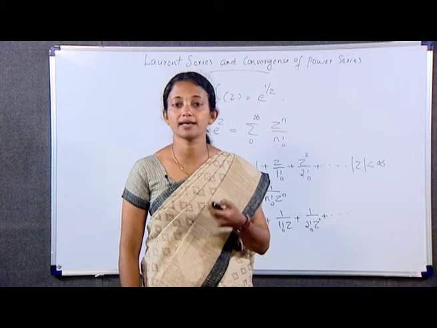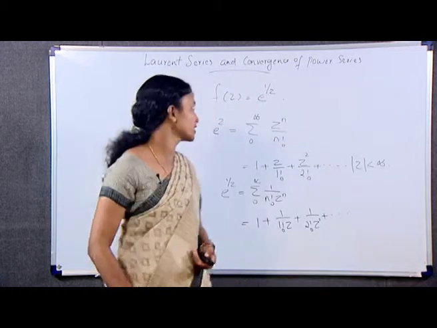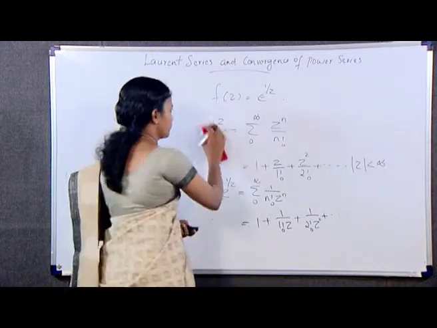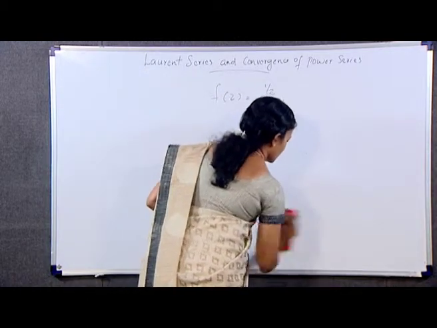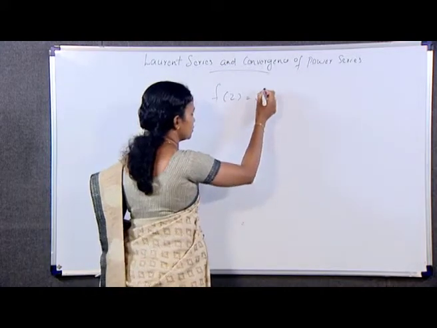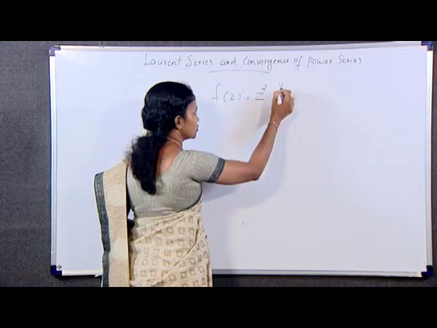Next we have to find the expansion of f(z) = z^2 e^(1/z). The function is f(z) = z^2 e^(1/z).